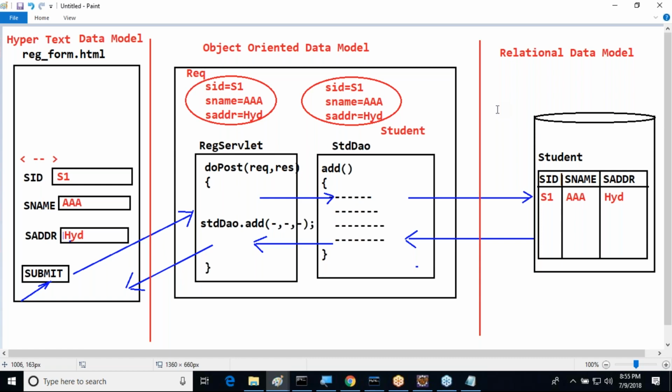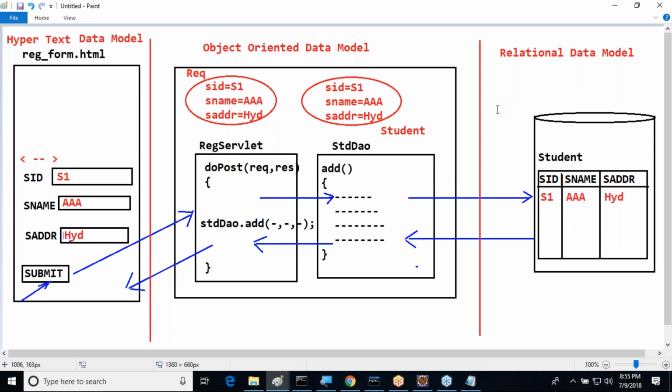Object-oriented data model is following object-oriented features to represent data. But in the relational data model, to represent data, it is following some other relational model features. Are both the features same or different? Think and give answer now. Object-oriented data model and relational data model, both are same or different? Both are different. If both are the same, no need to talk about all these things.